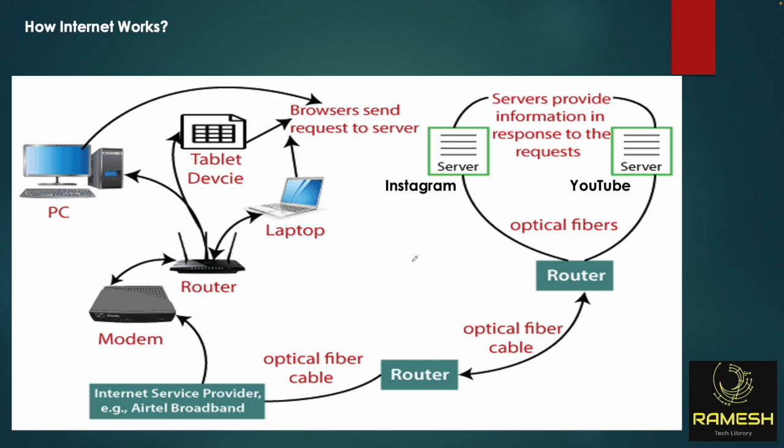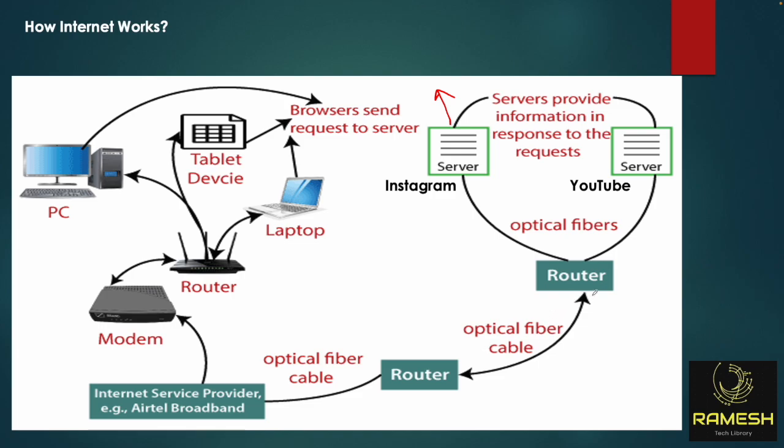In your daily life you are accessing Instagram as well as YouTube, right? These servers are located in data centers, and these data centers are connected to routers. Maybe in Mumbai, in Texas, or in Seattle, we don't know where these data centers are located, somewhere in a remote area. So how are we accessing Instagram and YouTube? These data centers have servers, and these servers are connected to the routers.